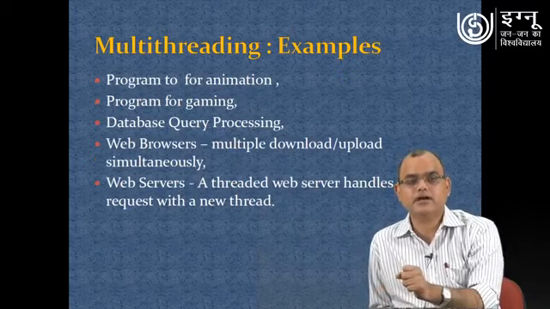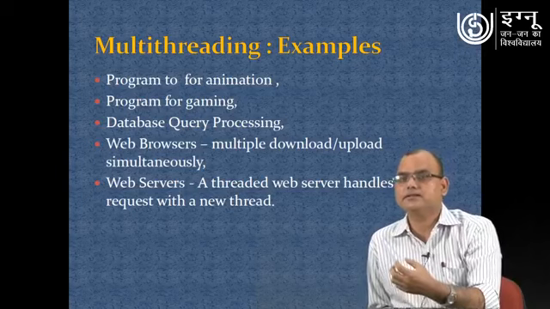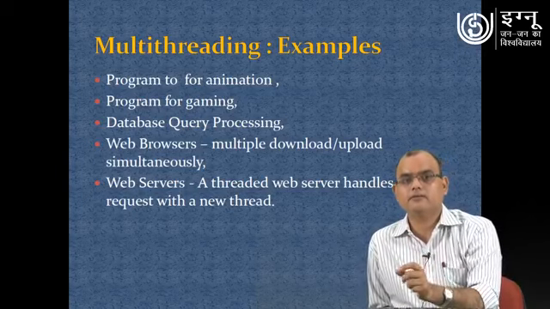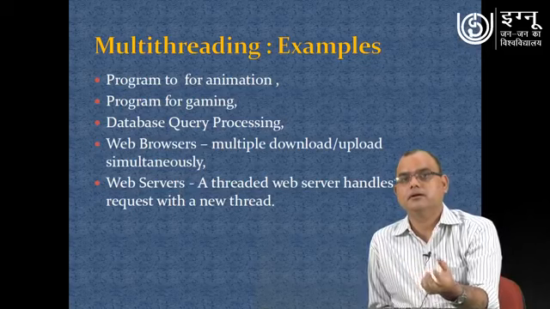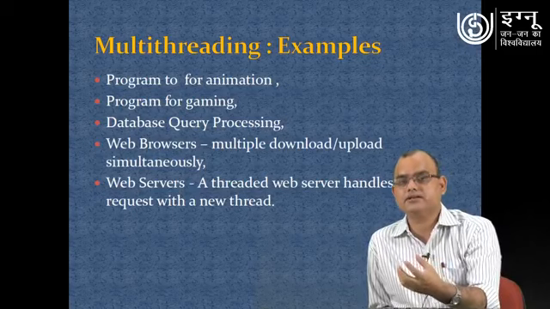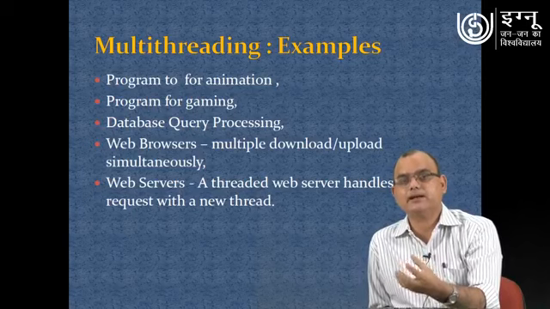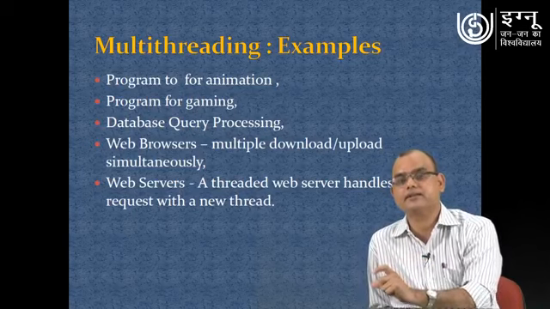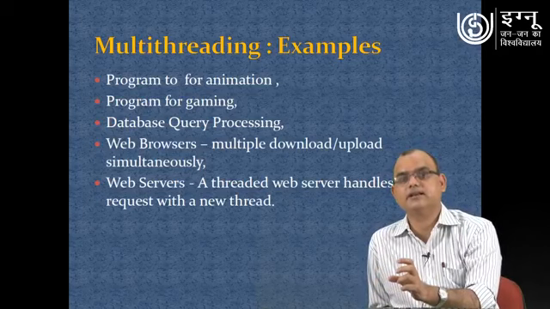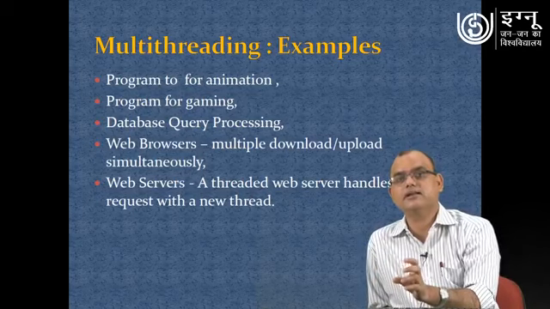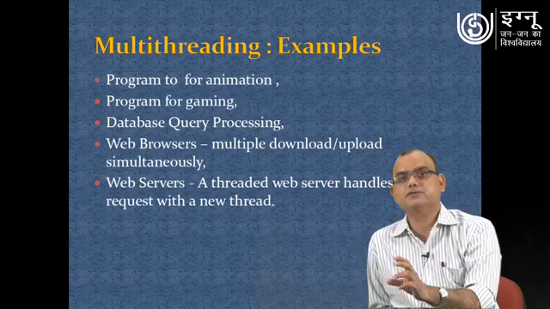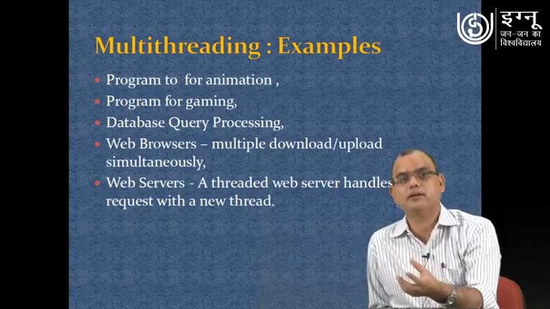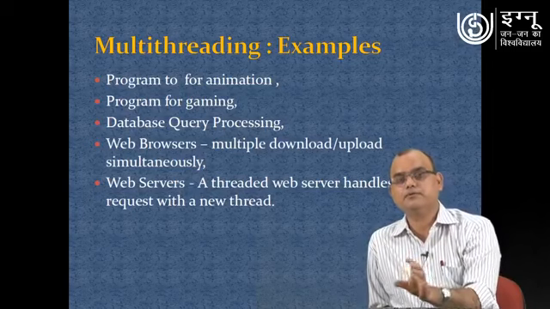Let us see some examples of multi-threading scenarios, or how we can use multi-threading. One example is if you are going to develop some animation. In that animation, if different activities are happening, for all those different activities we can create separate threads, and those separate threads can execute as and when they get the chance of execution in the memory. Obviously JVM will be managing all those activities, or internal management will be there, but from your side you can